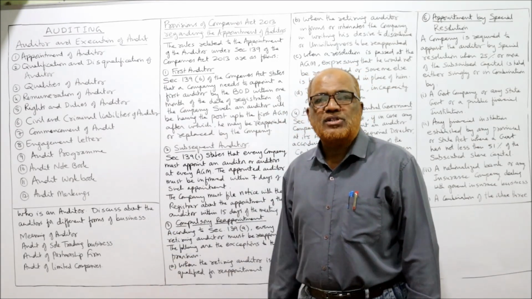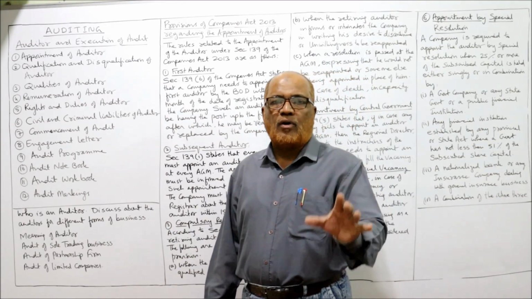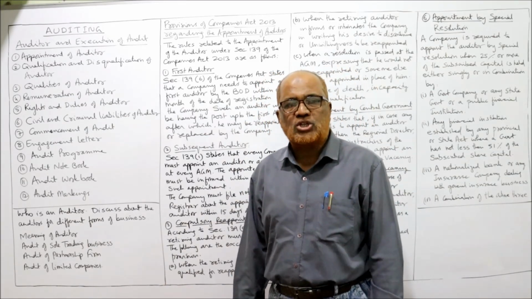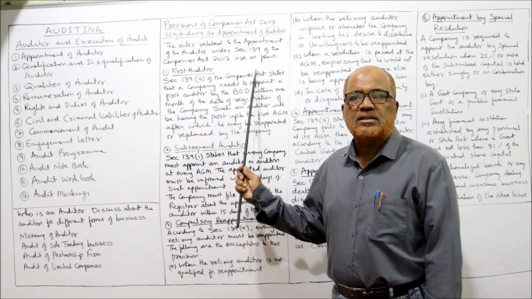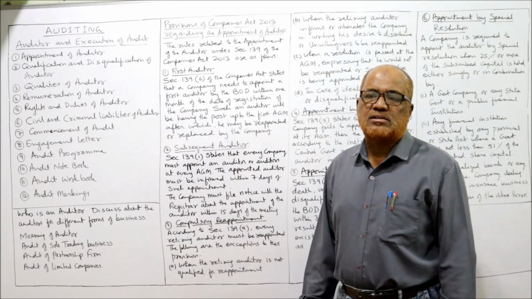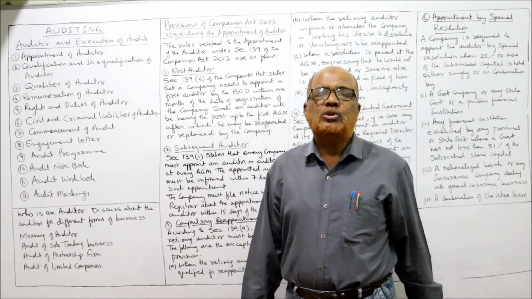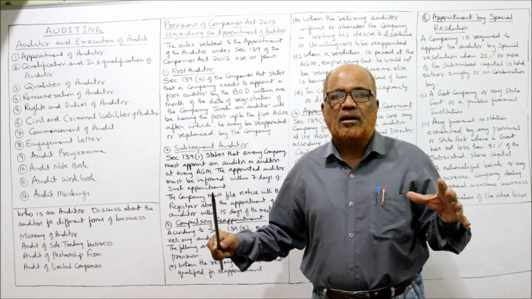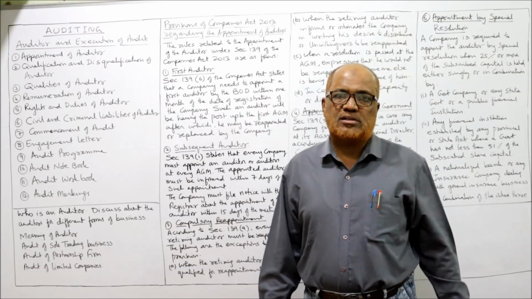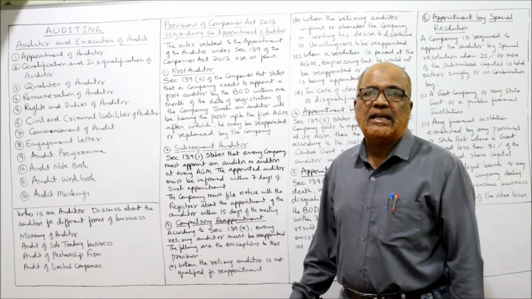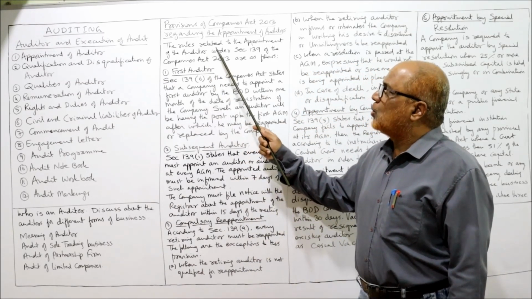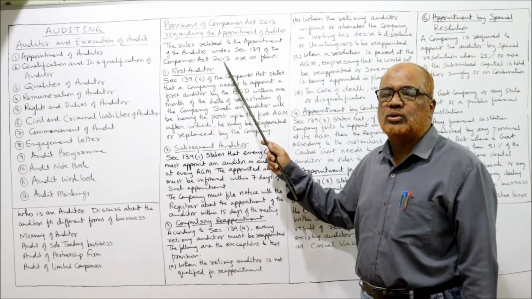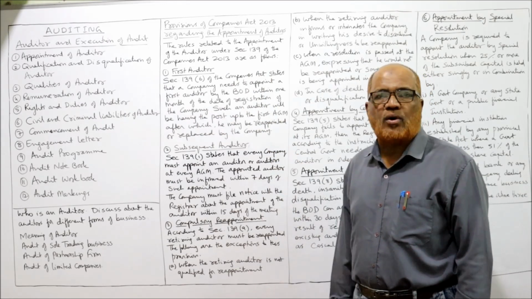So these are the provisions regarding the appointment of auditors of different forms of business organization. Now I am coming to the main point, appointment of auditors. The Companies Act 2013 has given elaborate provisions regarding the appointment of auditors under section 139. The rules related to appointment of auditor under section 139 of the Companies Act 2013 are stated as follows.